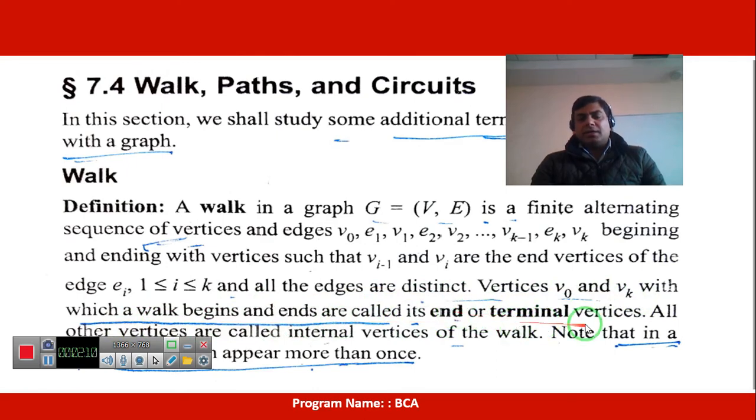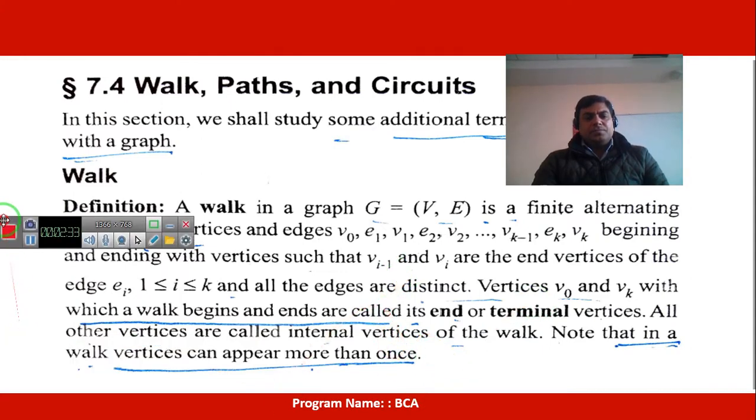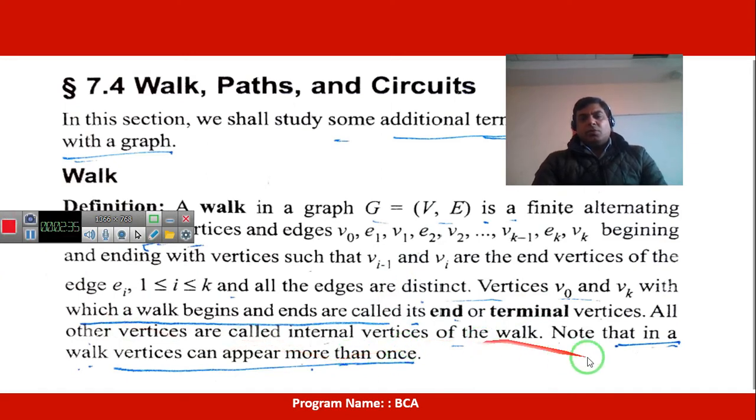That means the trail is going to start with v0 and end with vk: v0, v1, v2, v3, v4, v5 and vk. So v0 is the initial terminal and vk is the ending terminal. All other vertices are called intermediate vertices or internal vertices of the walk.